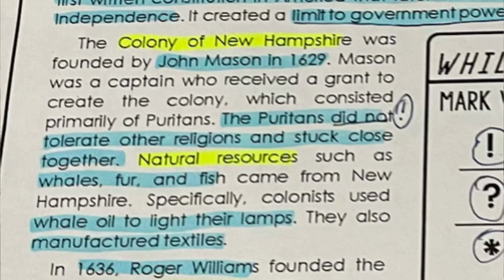They also manufactured textiles. What you're going to highlight with your yellow highlighter, you're going to highlight Colony of New Hampshire and natural resources. Then with your second choice of highlighter color, you're going to highlight John Mason in 1629. The Puritans did not tolerate other religions and stuck close together. And you're also going to highlight whales, fur, and fish. And lastly, whale oil to light their lamps and manufacture textiles. I will place the image on the screen. Here you go.